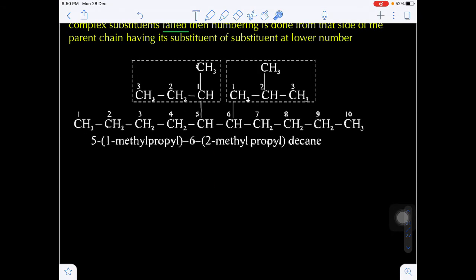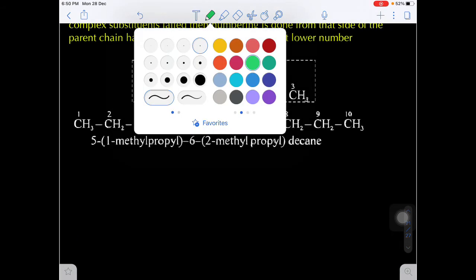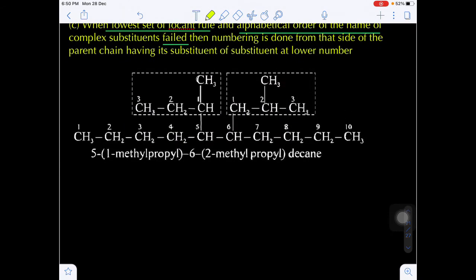Okay, and now come to what will be the name of the complex substituent. Now here this will be the first carbon of the side chain, first carbon, second and third carbon. So 3 carbons are there, propyl, but on the second position methyl is there, so that's why 2-methyl propyl.